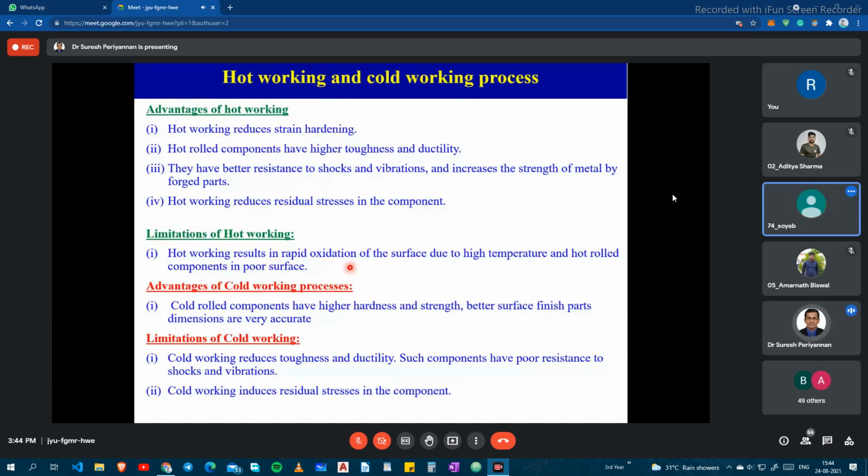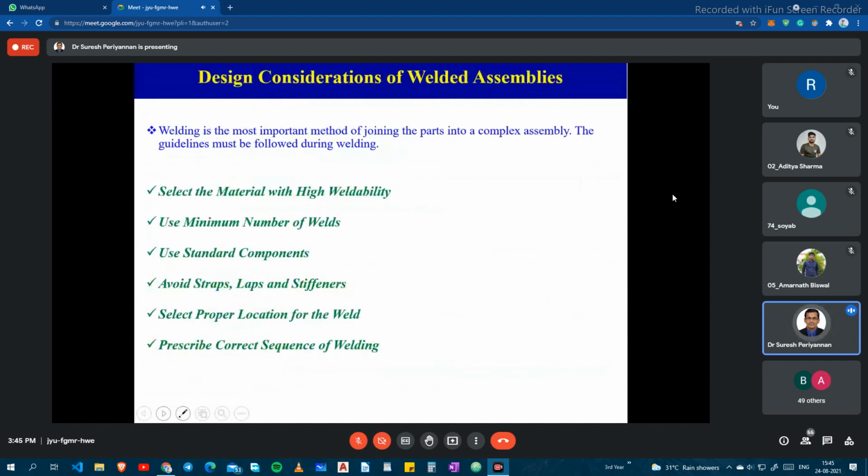Okay, I have explained only a few points here. Based on our application, we have to choose the appropriate operation, either hot working or cold working. For example, if we need a good surface finish, then we have to go for cold working. If we want to improve toughness, then we can go for hot working. If you want to increase hardness, then we can prefer cold working. Based on your requirement, you have to choose the appropriate method.